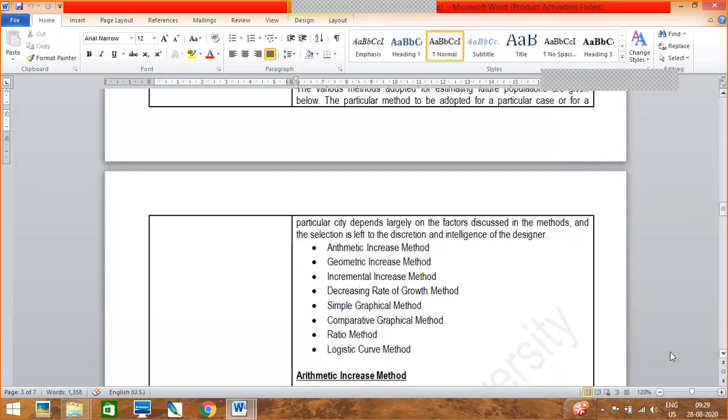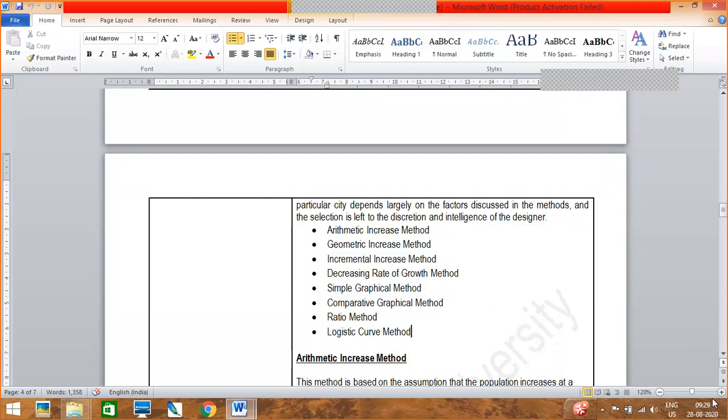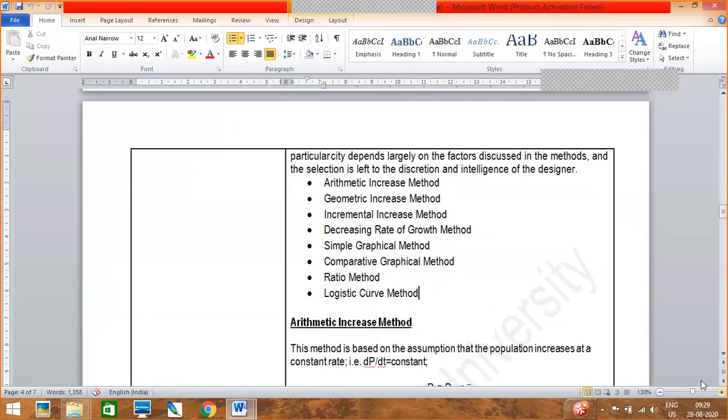With the help of those methods, which are not that accurate but give an estimate, he calculates the population for the next 5 years, the next 10 years, however many years of population he needs, and after that he constructs his pipe. So that pipeline serves the needs of the community for the future.